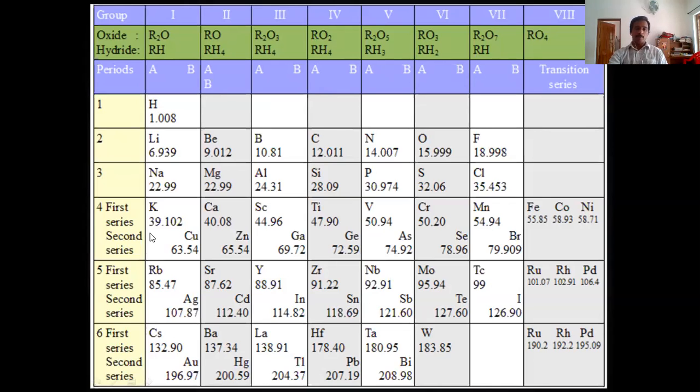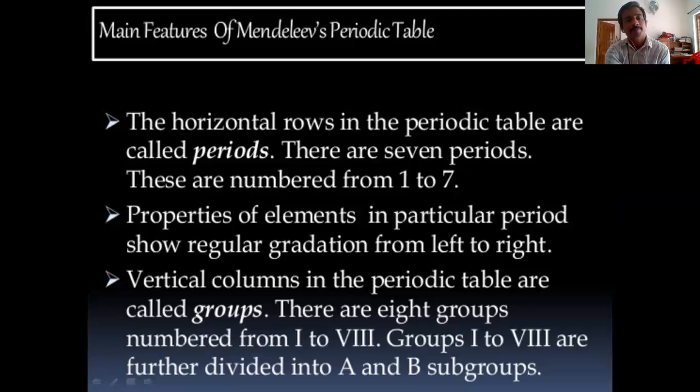Here, lithium, sodium, potassium, rubidium, you see all of them have similar properties. But there are some variations in certain parts. For example, along with fluorine and chlorine, you can see manganese. Fluorine and chlorine are highly electronegative gases, but manganese is a metal with electropositivity. Such variations we can observe because it is arranged according to atomic masses.